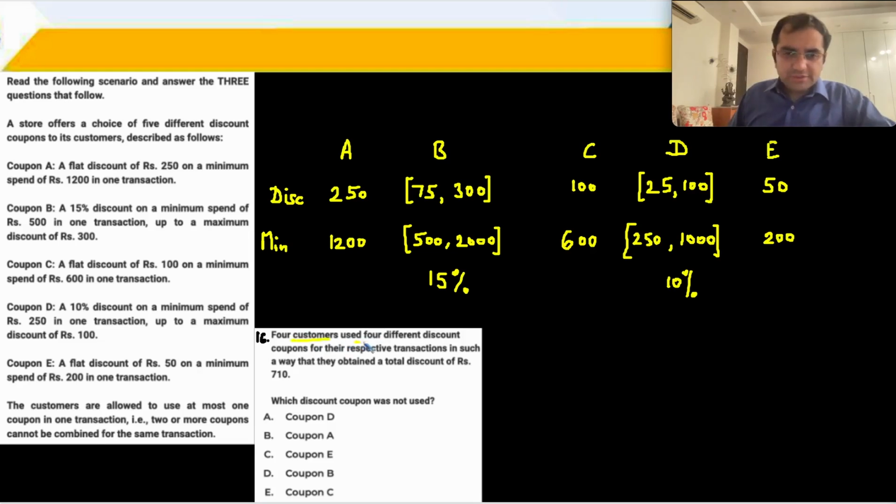4 customers used 4 different discount coupons to get a total discount of 710 rupees. Which coupon was not used? Total discount of 710 rupees. Which coupon was not used? Let's say D is not used. अगर D use नहीं हुआ है then I'll use the other coupons to get my discount. 250 plus मैक्सिमम ले लेते हैं यहाँ पे 300.